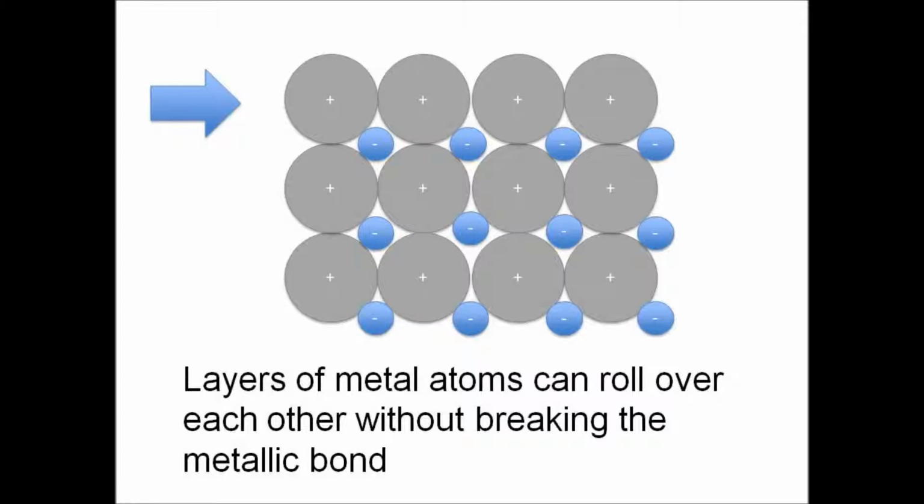If a small stress is put onto the metal, the layers of atoms will start to roll over each other. If the stress is released again, they will fall back to their original positions. Under these circumstances, the metal is said to be elastic. If a larger stress is put on, the atoms roll over each other into a new position, and the metal is permanently changed.